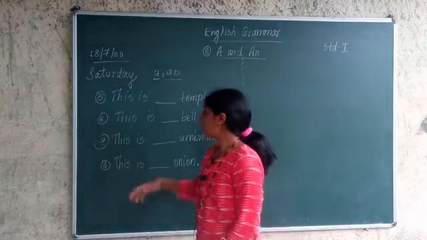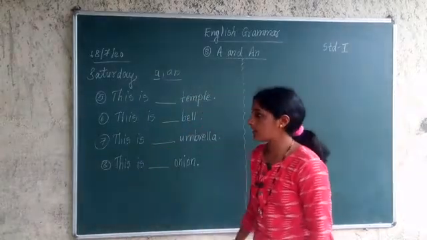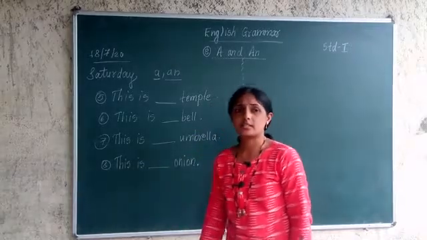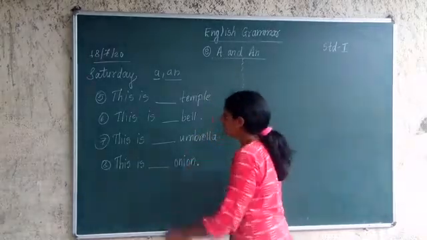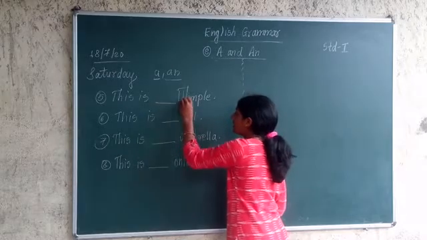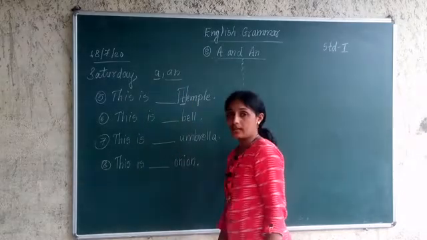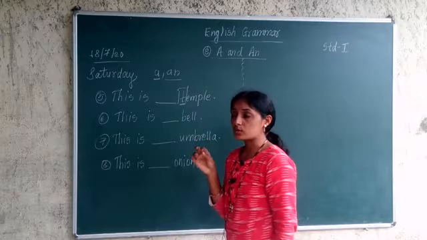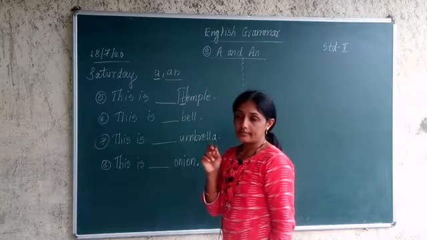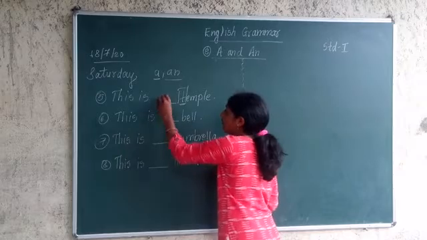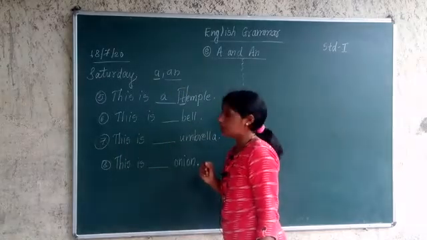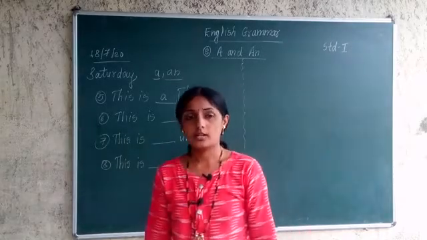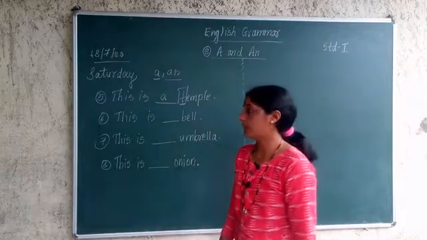Understood? Now here four sentences are given. This is dash temple. Now what temple? It is a temple. Why are we going to write a temple? Because T is consonant. T हा शब्द किंवा लेटर काय आहे? तो कॉन्सोनंट आहे. कॉन्सोनंटच्या अगोदर आपण कोणतं लेटर वापरणार आहे? A. We are going to use A letter. Why? Because T is consonant. It is not vowel.